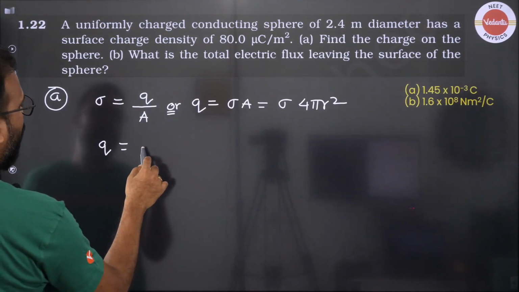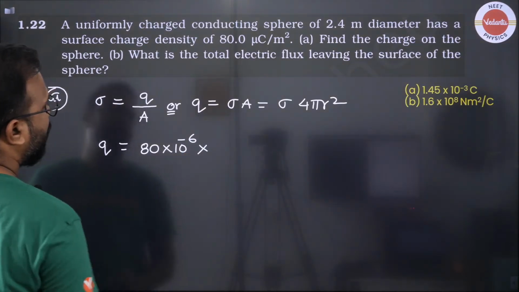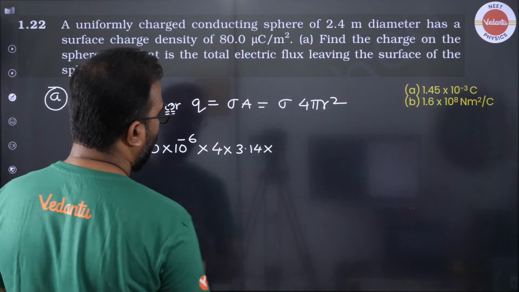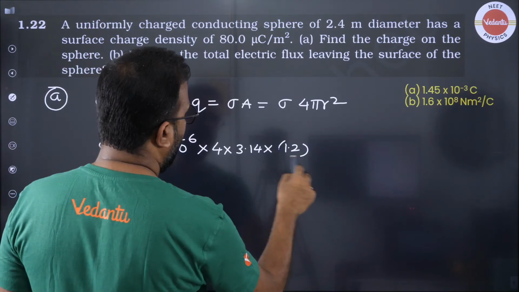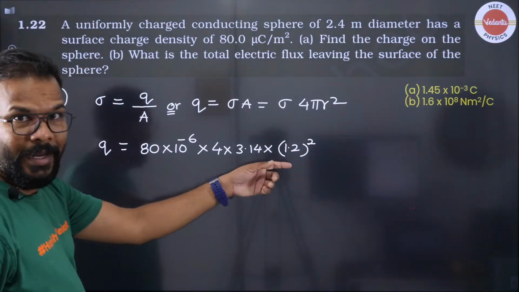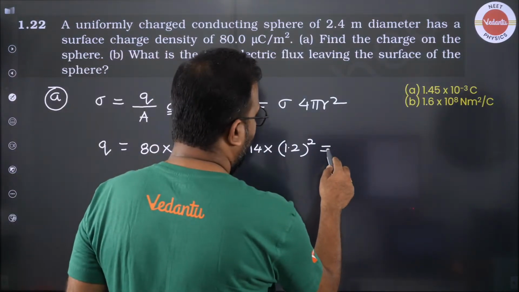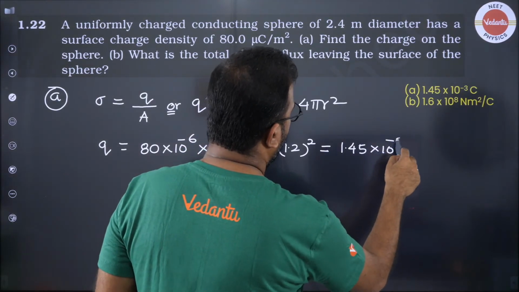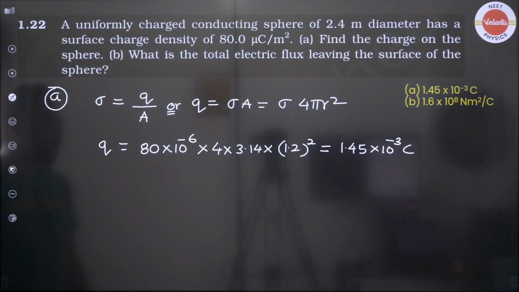So we have sigma as 80 into 10 to the power minus 6 into 4 into 3.14 into r square. So that is 1.2 meters radius. So squaring that 1.2 will make it 1.44. Multiply these whole thing, you will get the value as 1.45 into 10 to the power minus 3 coulomb. So you can do the multiplication very easily and find out the value also.